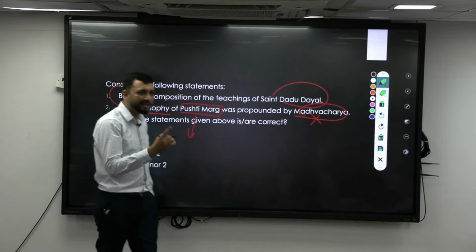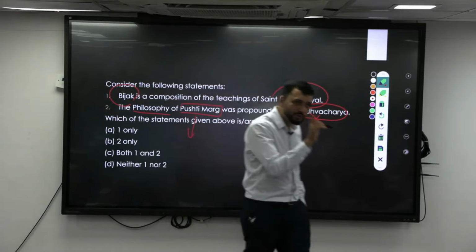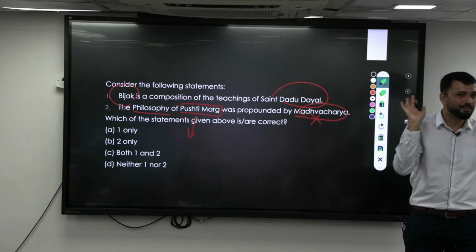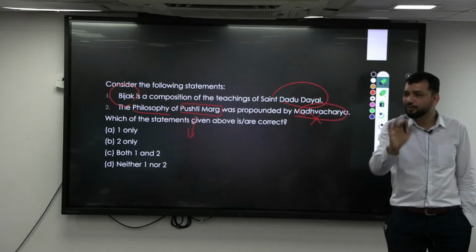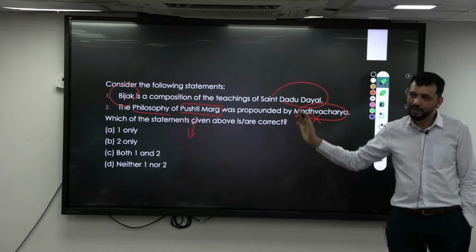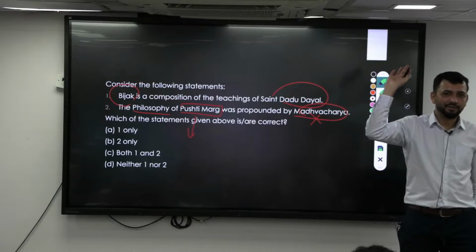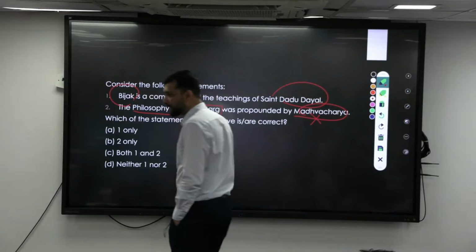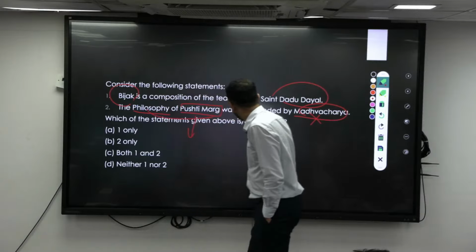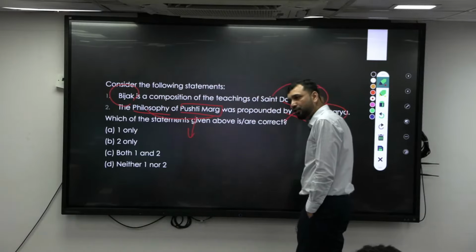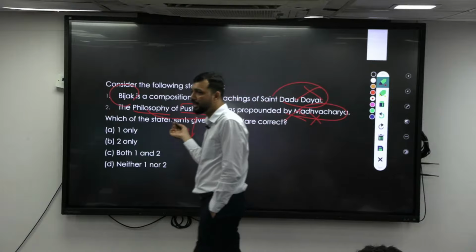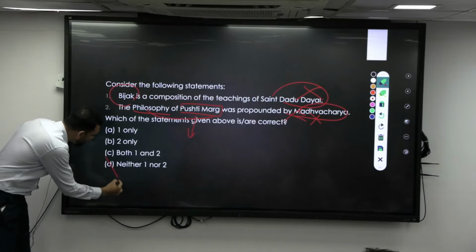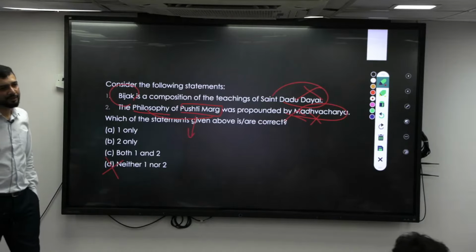That is the path of grace, Vallabhacharya. Shuddhadvaita you have to understand, and how it is different from Advaita, in a very simple way. In Advaita, the world is not real, it is illusion. But in Shuddhadvaita, the world is also part of God only. There is nothing called illusion. So that is your Vallabhacharya. So this philosophy statement is also wrong. This is also wrong. Bijak is Kabir's, and about Kabir we have already studied, which means the answer is neither 1 nor 2.